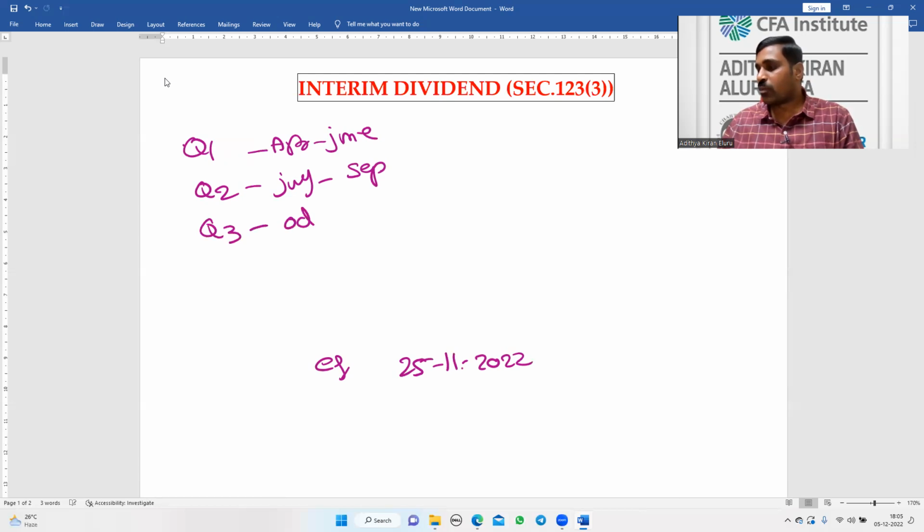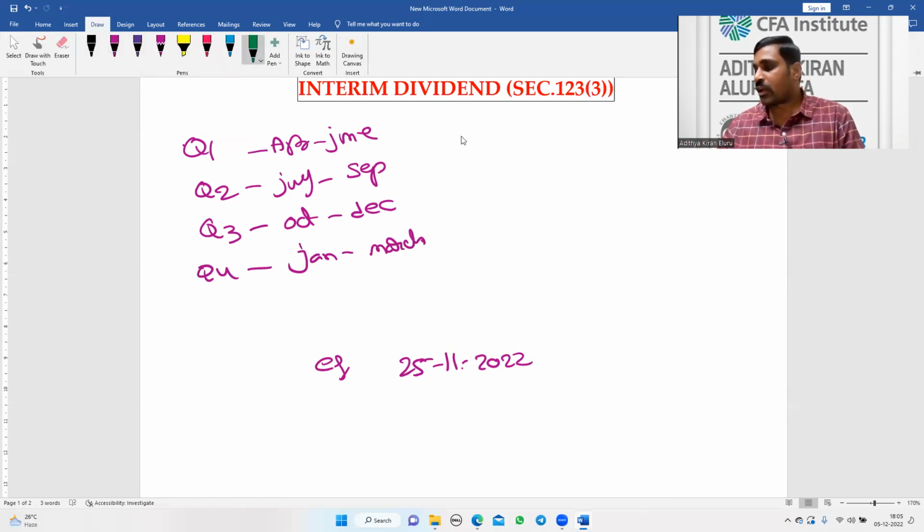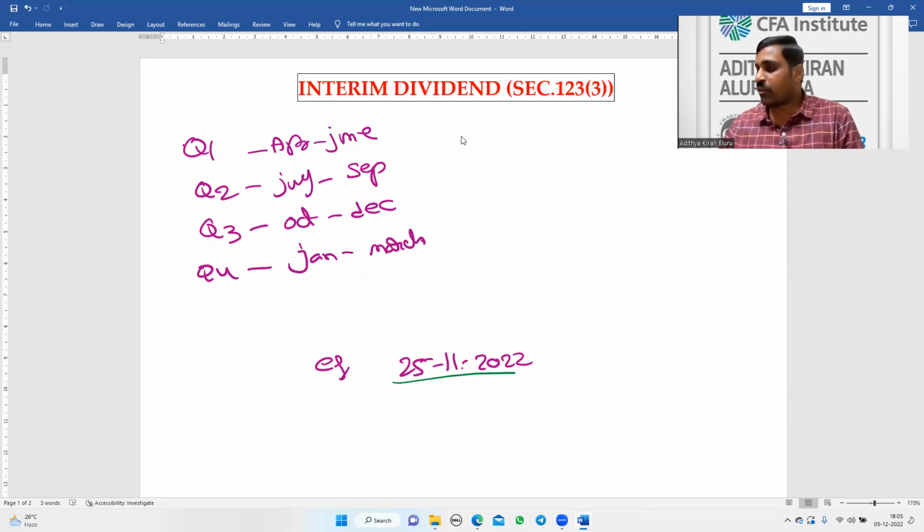Quarter three is October to December. This everyone knows. And quarter four is January to March. Now, if you look at this aspect, 25th November, before this date what is the quarter ended? Somewhere November lies here. So the quarter completed is Q2.